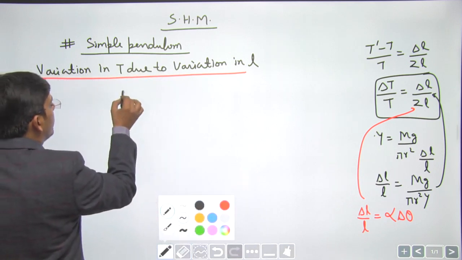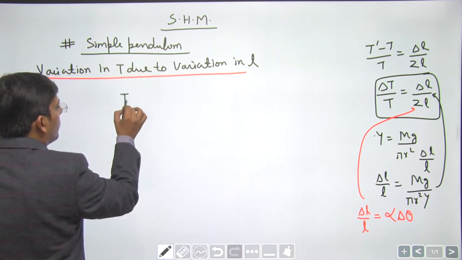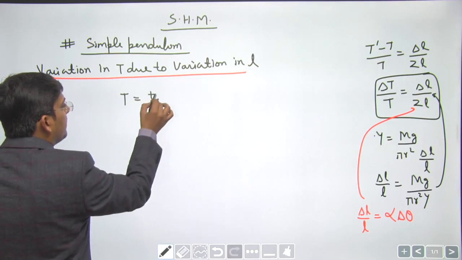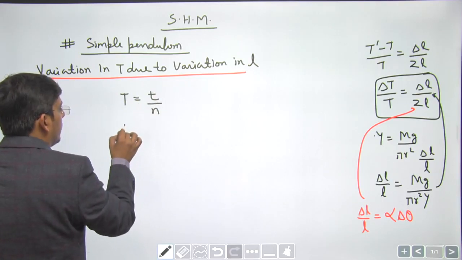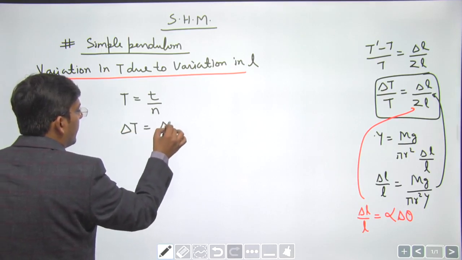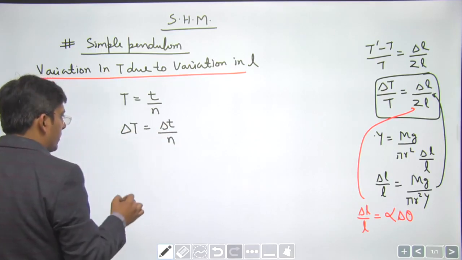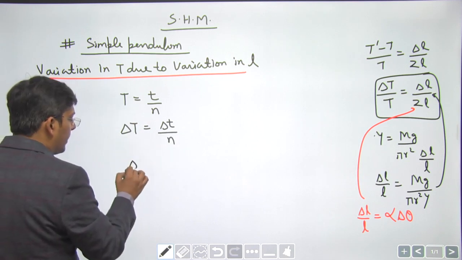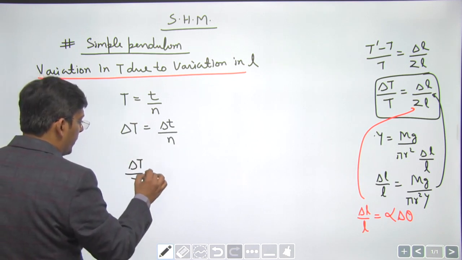See, dear students, this is the time period of one oscillation. This is total time divided by number of oscillations. The error in one time period is the error in total time divided by number of oscillations. Okay, when you divide these two things, you get this.